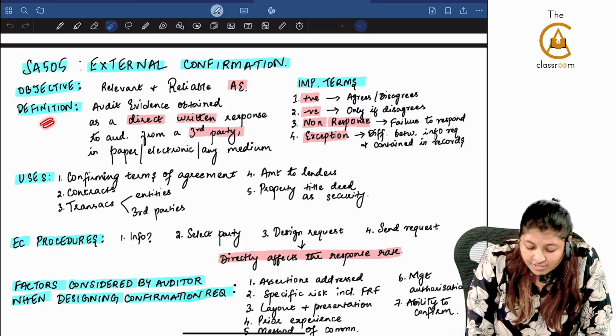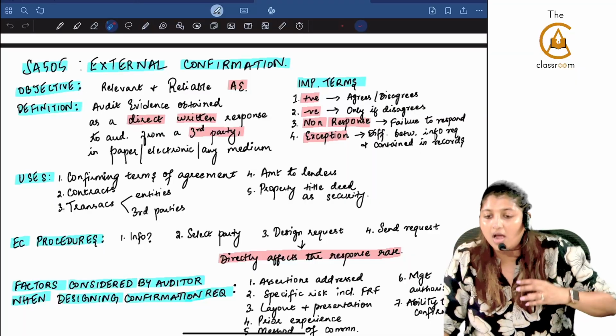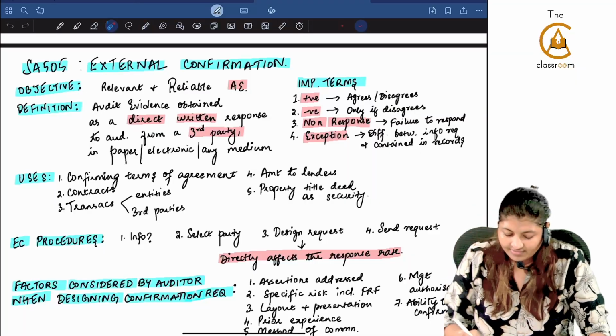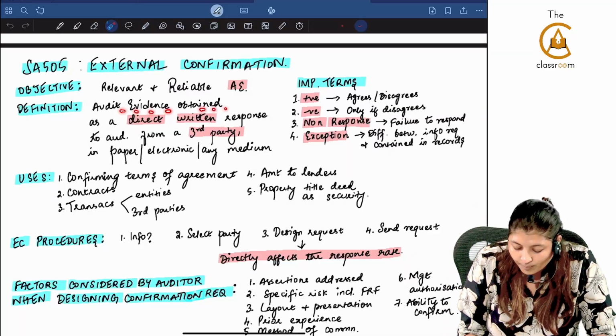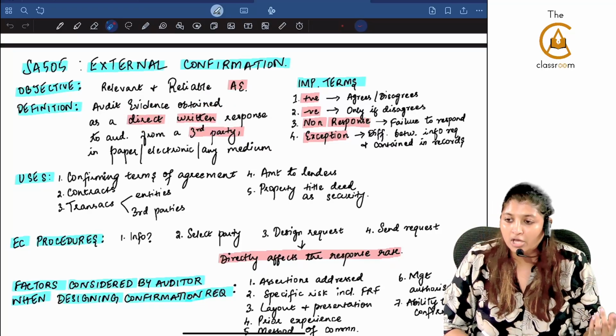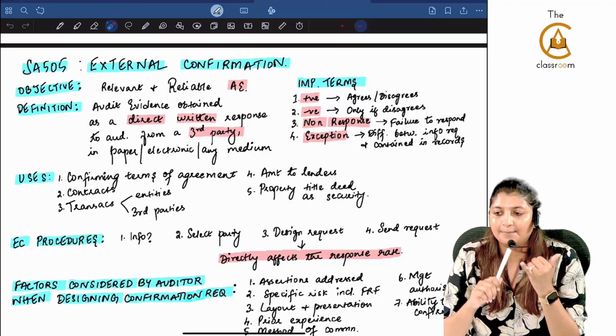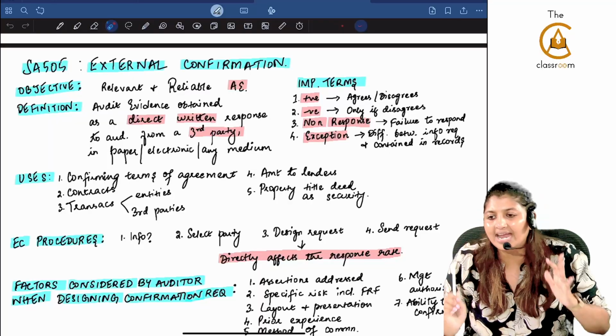Now the definition of external confirmation: you are doing the audit procedure for what? To obtain audit evidence. The audit evidence obtained as a direct written response. To whom? From whom? To the auditor from the third party. In what form? In paper, electronic or any other medium.